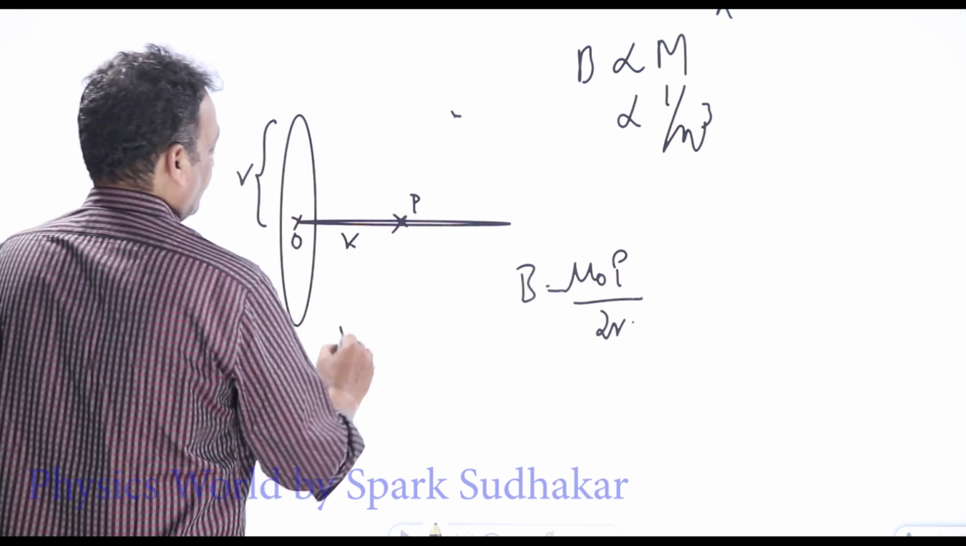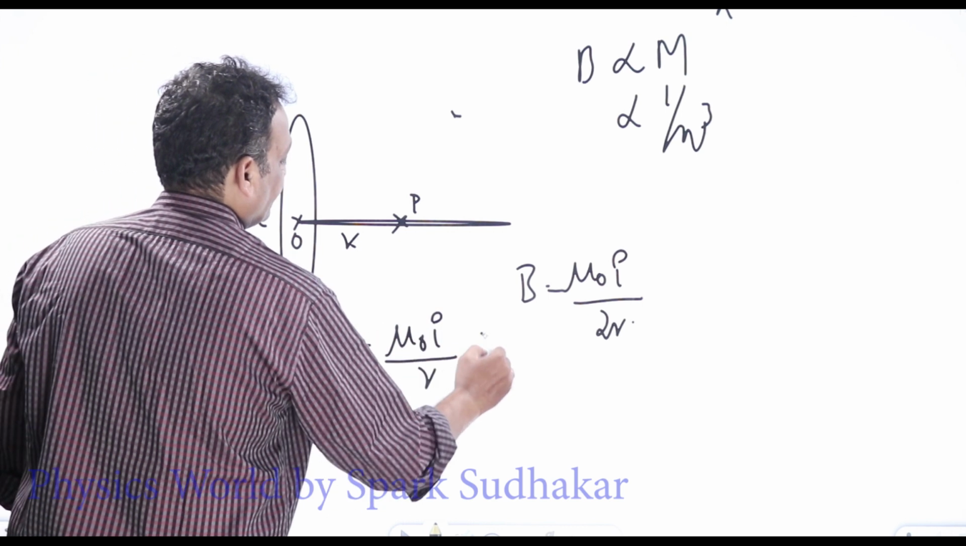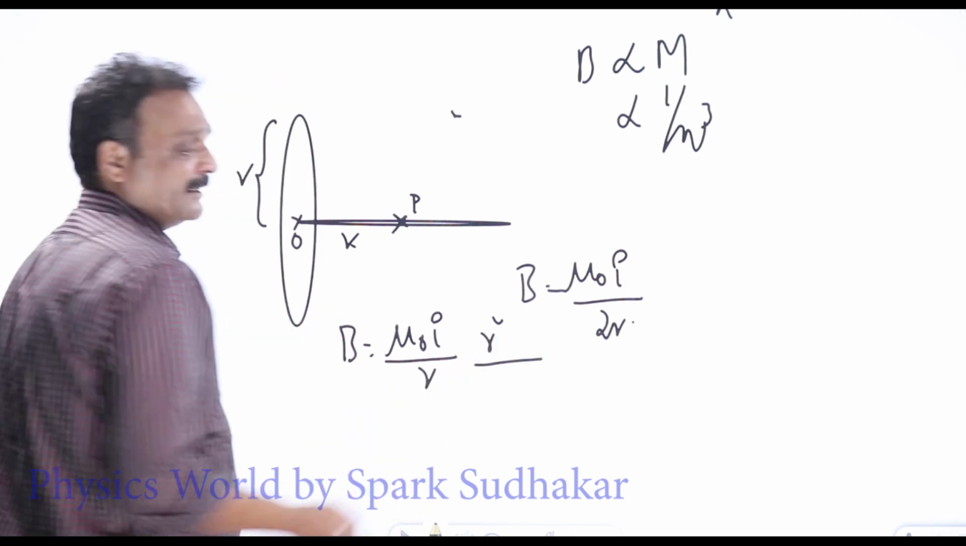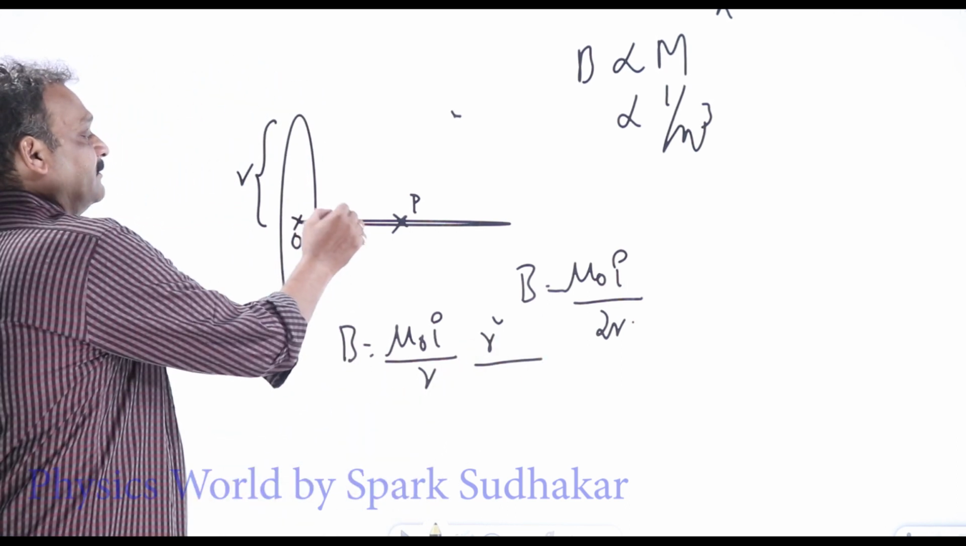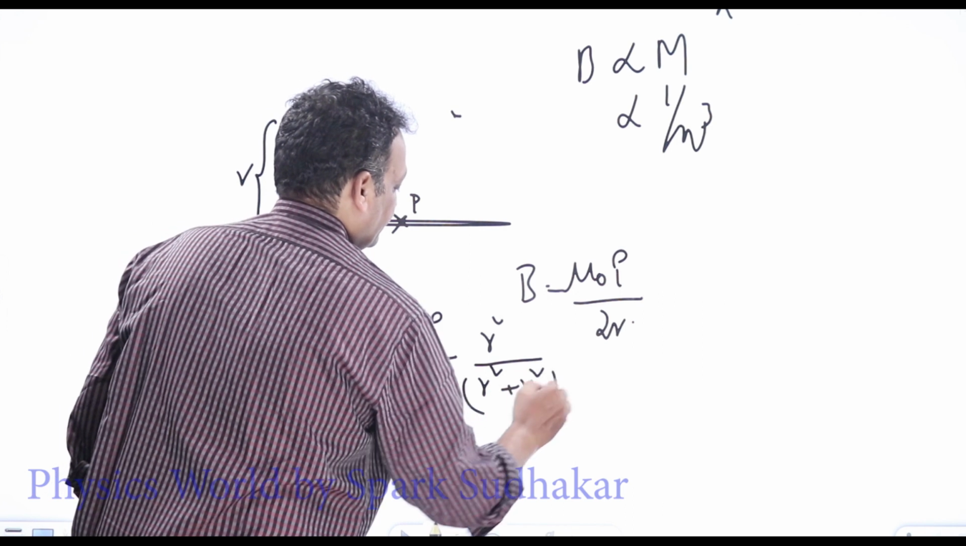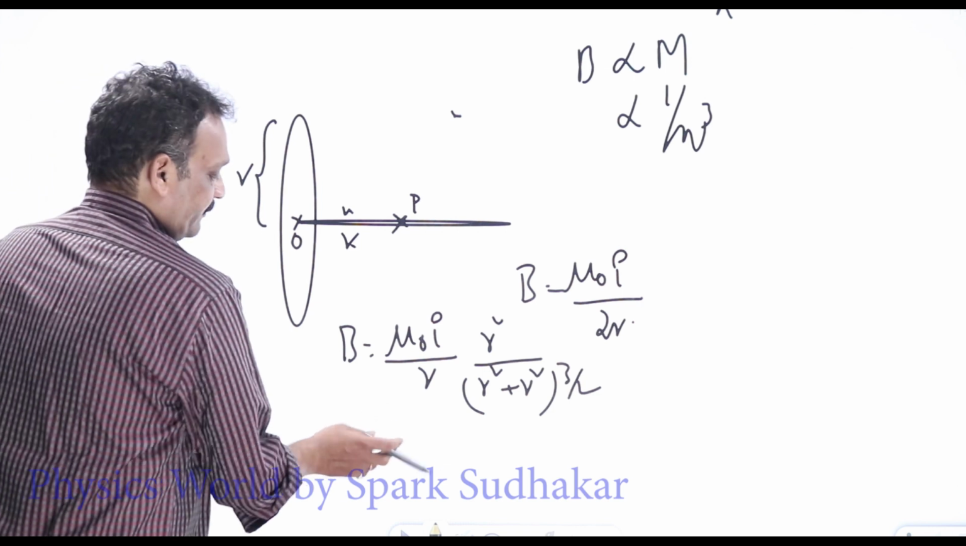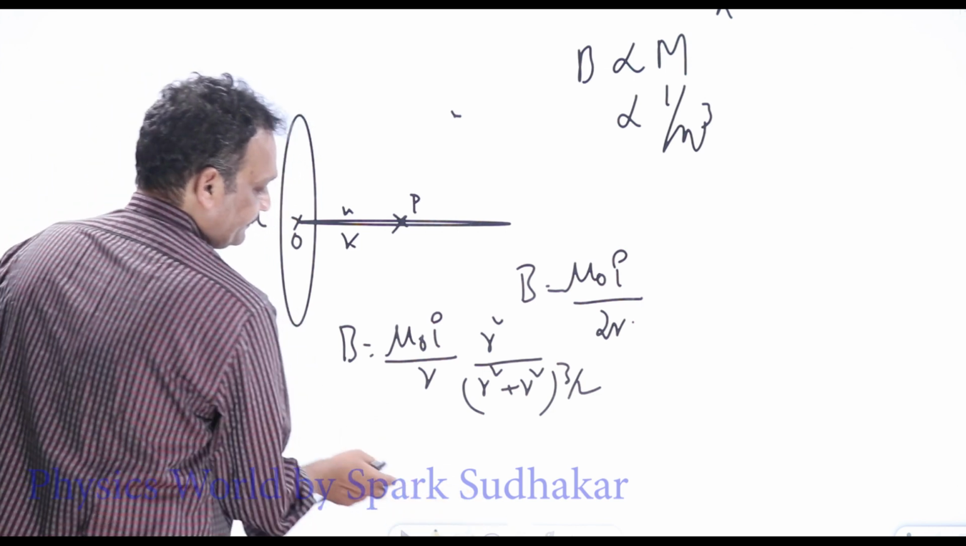Okay, simply, in the formula B equals mu naught I by 2 into r square by (r square plus x square) to the power 3 by 2. Here x is also equal to r only, so it is r square plus r square to the power 3 by 2. This is the magnetic field. Simplify this, what do you get?